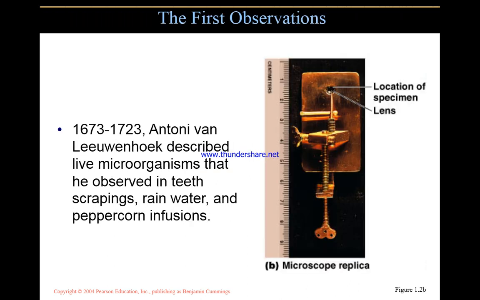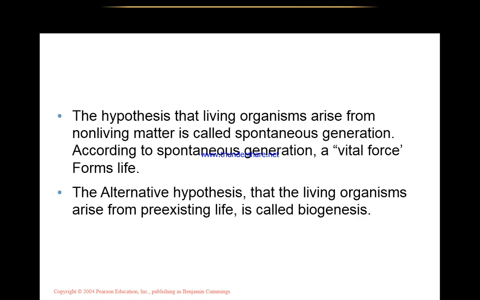Antony van Leeuwenhoek made observations from 1673 to 1723 with his handmade microscope, observing living organisms in teeth scrapings, rainwater, and peppercorn infusions.